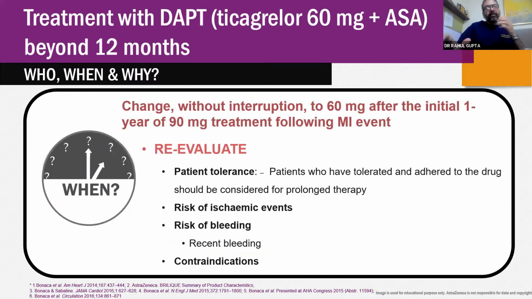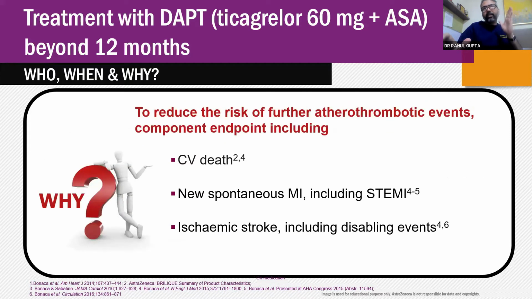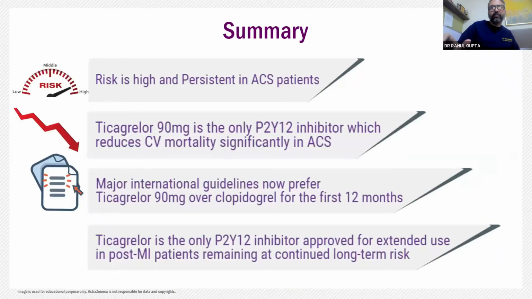So typically a patient who has been taking ticagrelor, even Dr. Jignesh said that initially he would want to give ticagrelor. So for a person who has tolerated ticagrelor 90 mg for 1 year, I think continuing with 60 mg BID is much easier for this kind of patient, because he's already tolerated it and he is at high ischemic risk. So to reduce the further atherothrombotic component, CV death, spontaneous MI, including STEMI, ischemic stroke, including disabling events, I think ticagrelor will score better. So I'm going to go into the comparison.